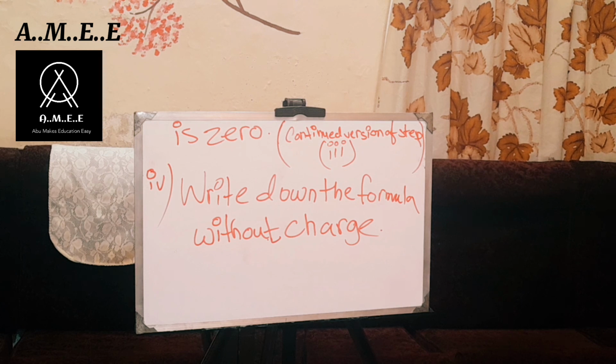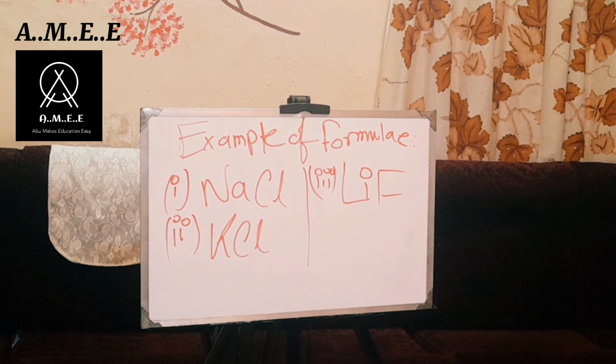Now we come to the step 4, that is write down the formula without any charge. For example of some formula are like NaCl, KCl, LiF. See, there is no charges I have written here. Like I didn't write Na plus, Cl minus together and K plus, Cl minus together or Li plus, F minus together. There will be no charge written in the formula.